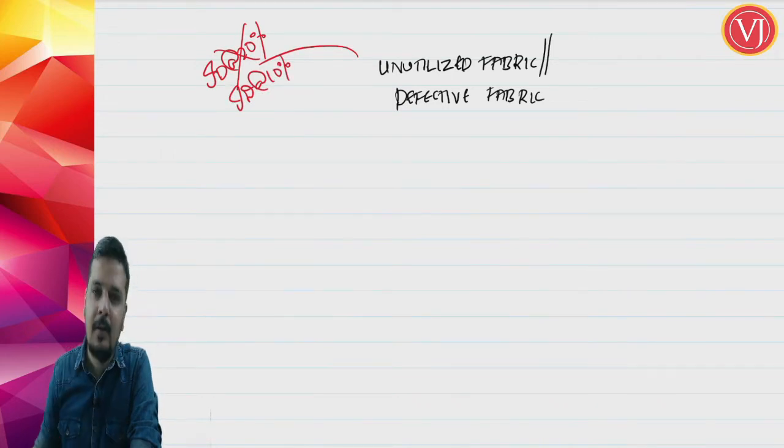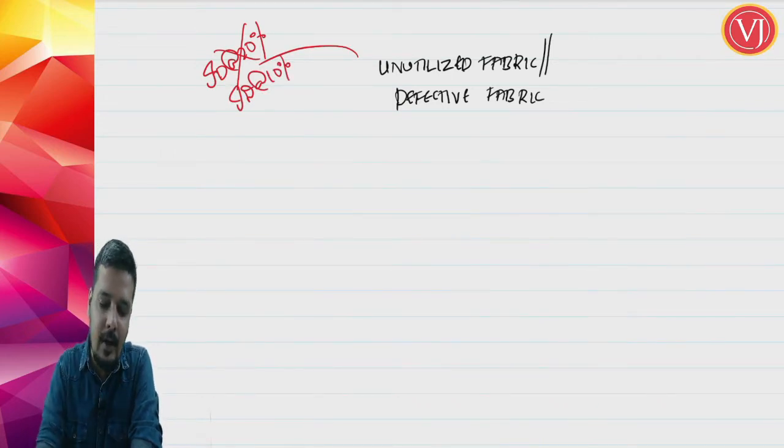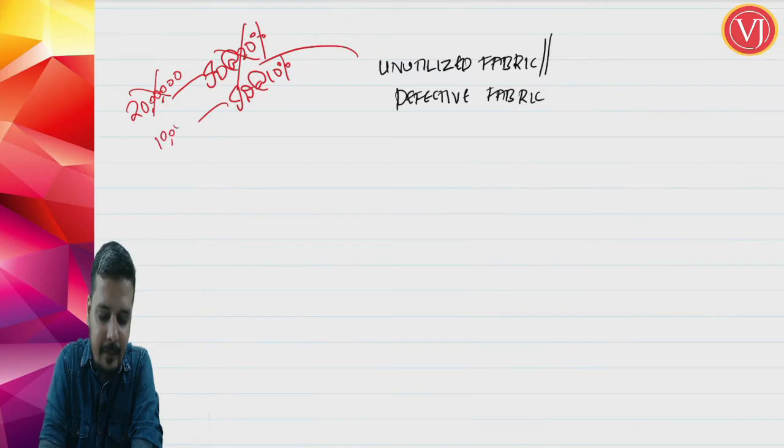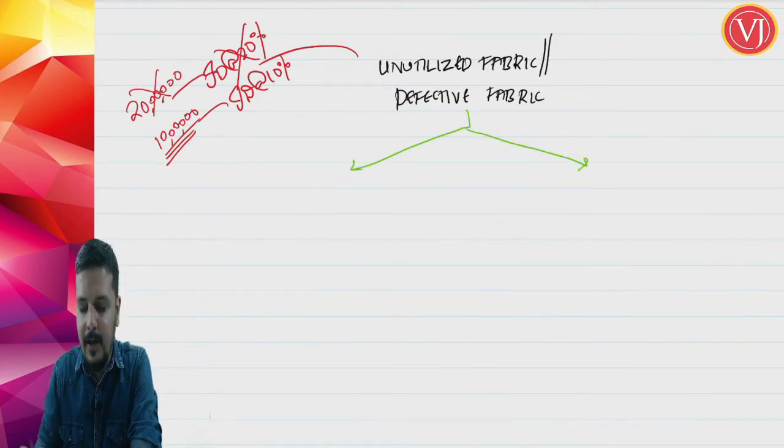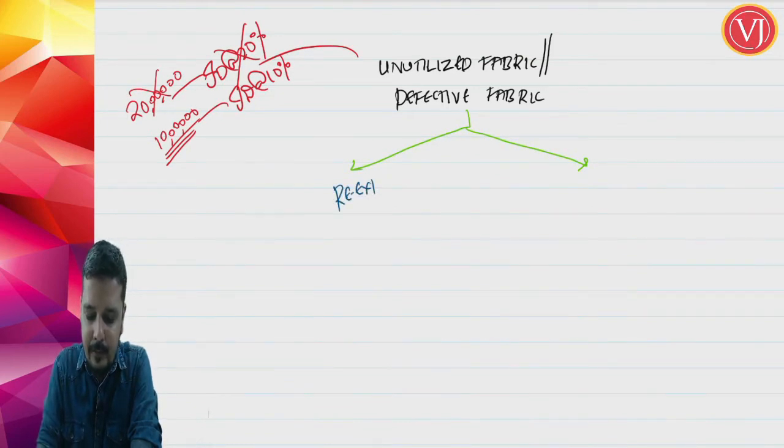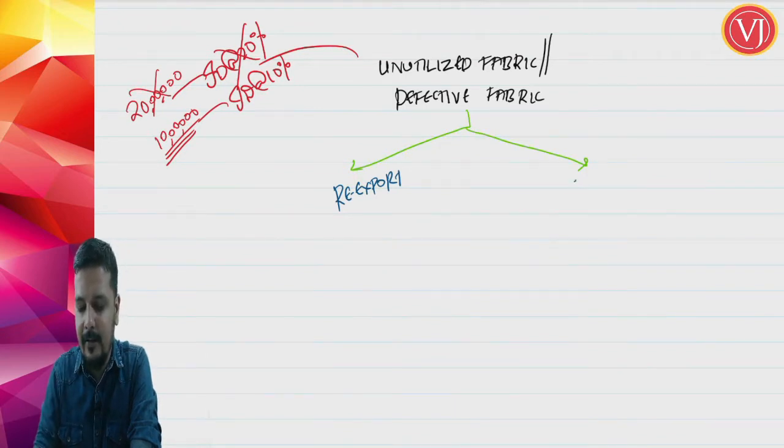10%. If import duty would have been at 20%, I would have paid say 20 lakhs import duty. Now I have not paid 20 lakhs import duty, I have paid 10 lakhs import duty. Now I have two options. Option number one, I can re-export. Option number two, I can sell in India. I can sell within India. I can use it for any purposes.